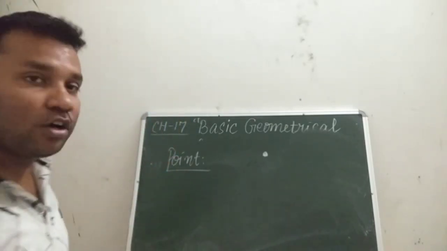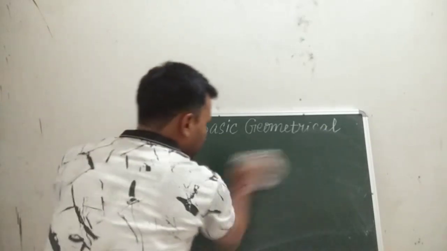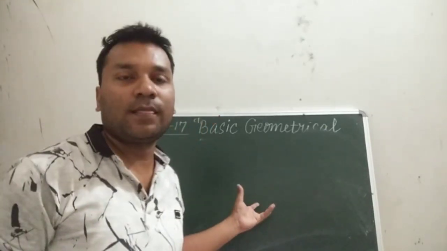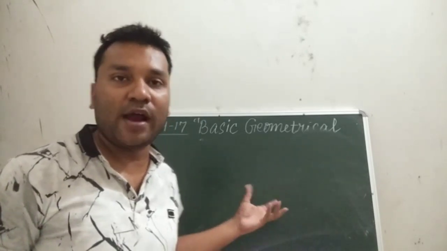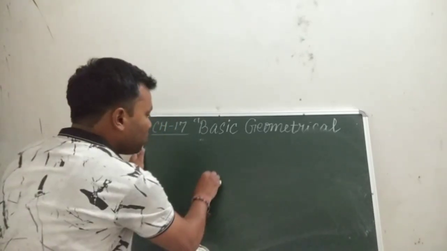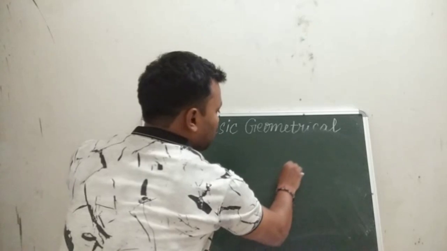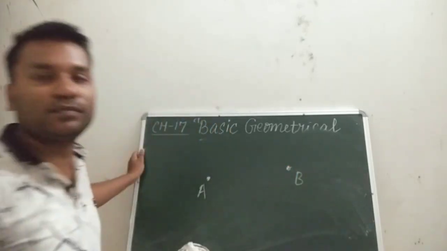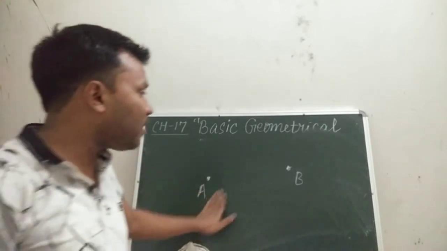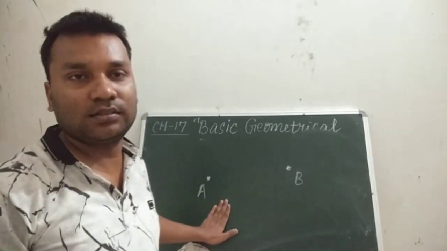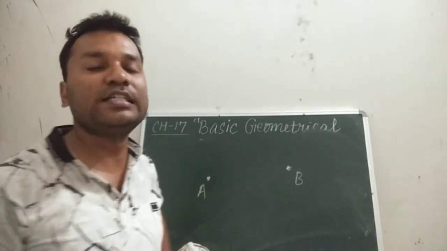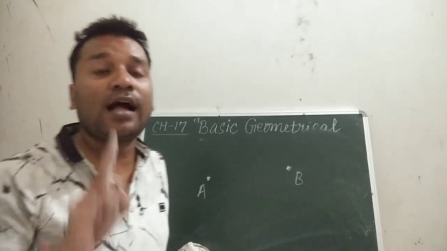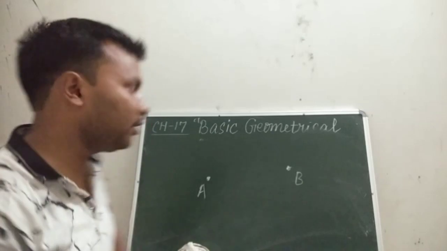Now we will talk about line segment. What is a line segment? As we have discussed, what is a point? Suppose that we have taken 2 points on this plane, and the names of these points are A, B. Then the straight path between these 2 points is known as a line segment. Students, I am talking about the straight path.